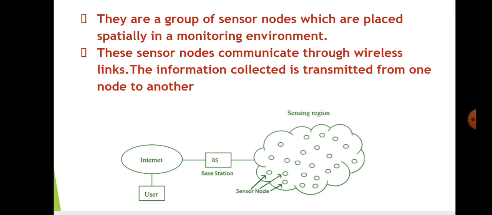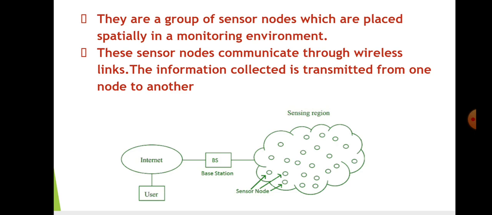So it may be a physical location such as mountain or forest. These sensor nodes communicate through wireless links. So more or less it follows the wireless ad hoc network style, which means it doesn't have a fixed infrastructure. So information collected is transmitted from one node to another.